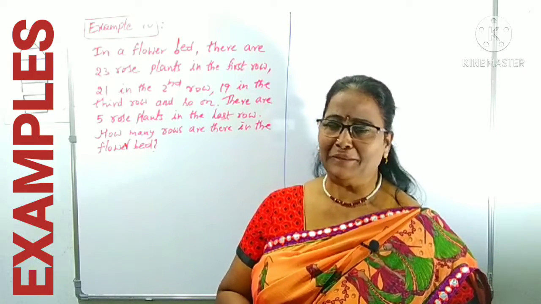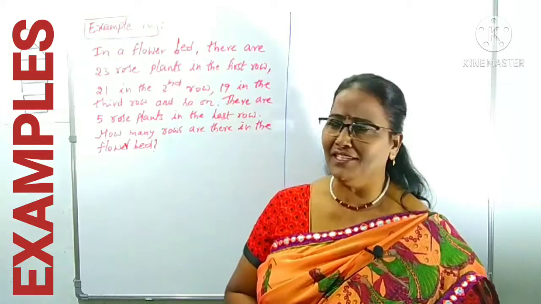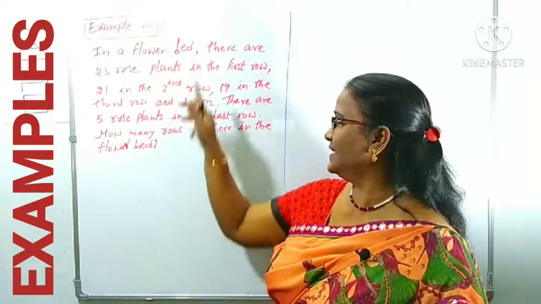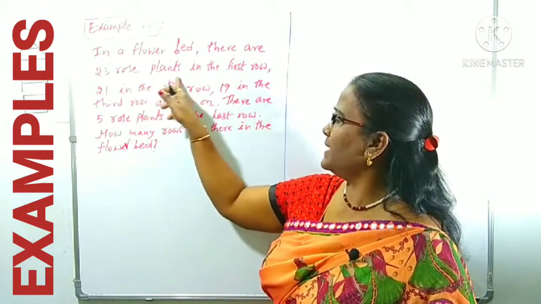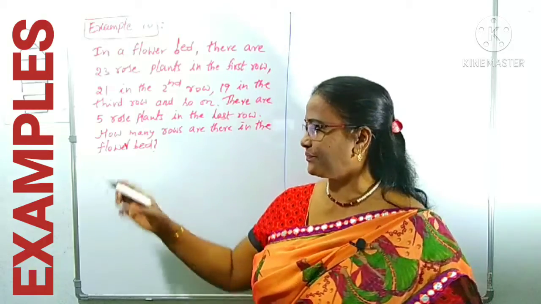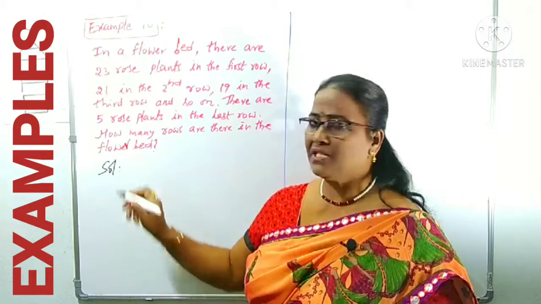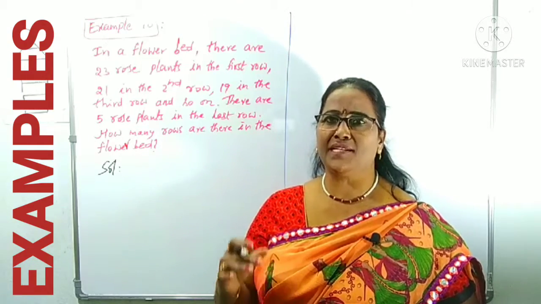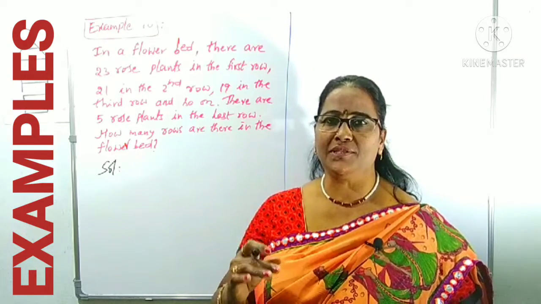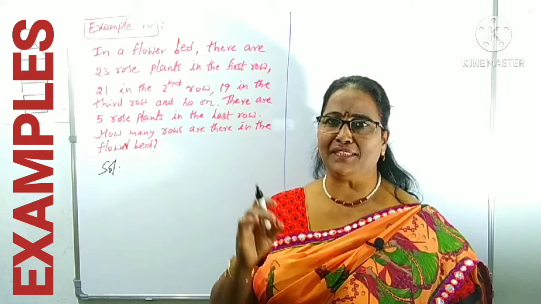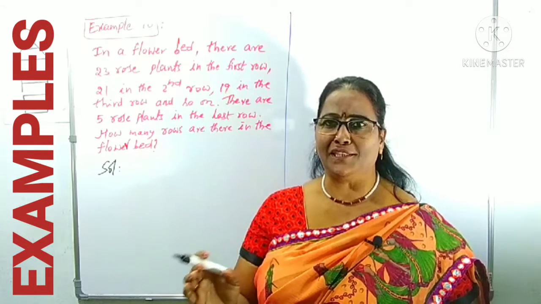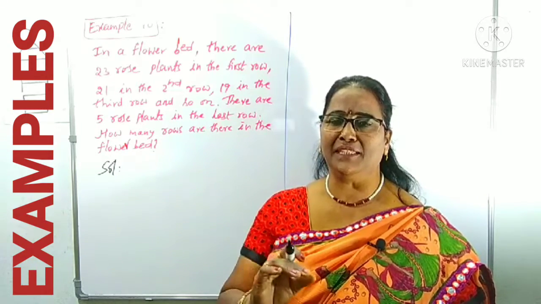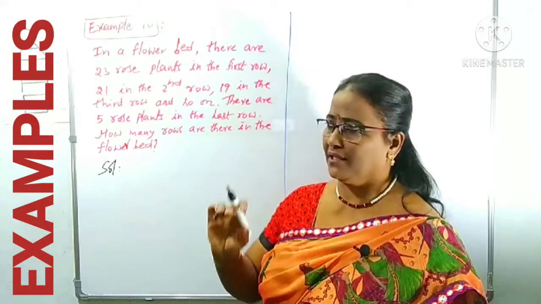Like that, one question is given here. If you observe the gardens, they are arranging the plants in a systematic order. That is used to maintain the plants easily for dripping water and cleaning between the plants. It's very convenient. That's why they are maintaining the systematic order like that.